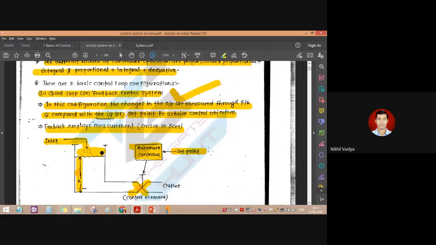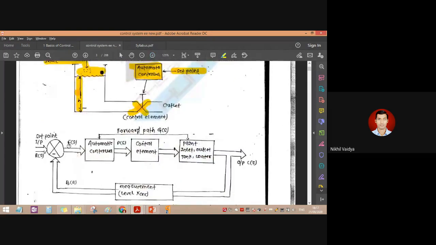Let me zoom it more. Yeah. So this is the set point or input, which will be decided here. This is called our feedback. And what is the sensor element they have used? Level transducer. So this black point here indicates that it is a level transducer.